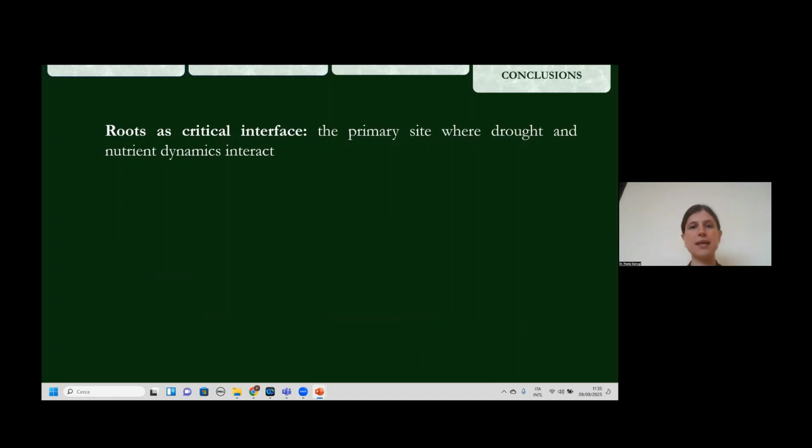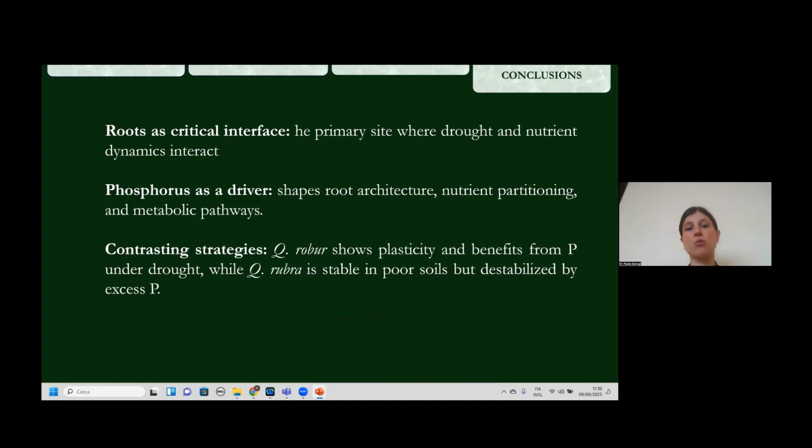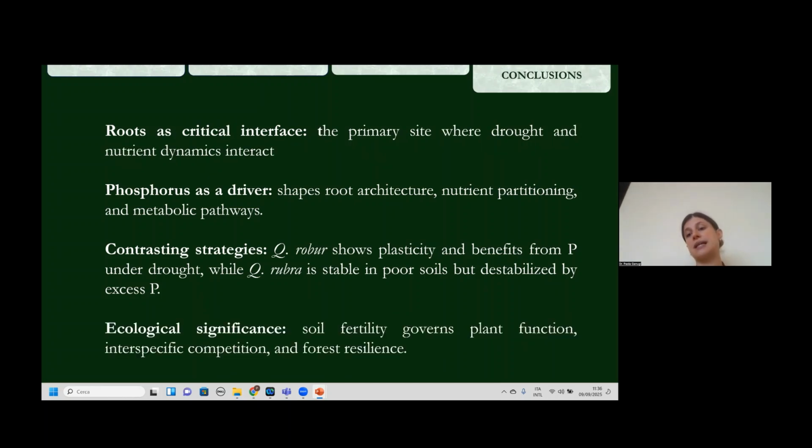So, to conclude, roots are the primary site where drought and nutrient dynamics interact. The phosphorus can affect biomass allocation, nutrient partitioning, and metabolic pathways. Quercus robur and Quercus rubra have different strategies because Quercus robur shows plasticity and benefits from phosphorus applied, especially under drought, while the Quercus rubra is stable in the poor soil, but it's destabilized by the excess of phosphorus. So fertility can affect plant function, but also interspecific competition, and so forest resilience.